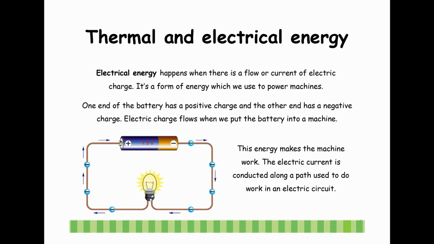Electrical energy happens when there is a flow or current of electrical charge. It's a form of energy which we use to power machines. One end of the battery has a positive charge and the other end has a negative charge. Electric charge flows when we put the battery into a machine. This energy makes the machine work. The electric current is conducted along a path used to do work in an electric circuit.